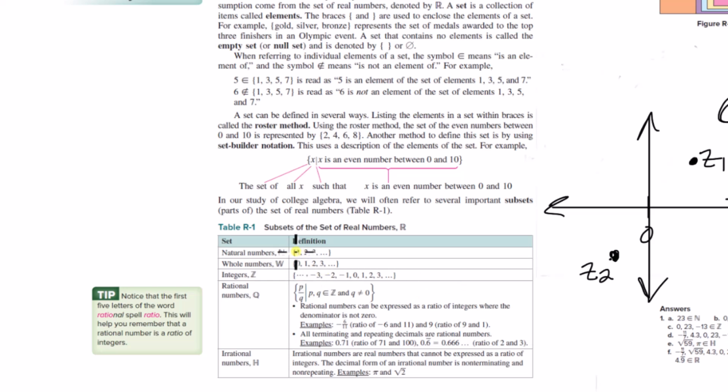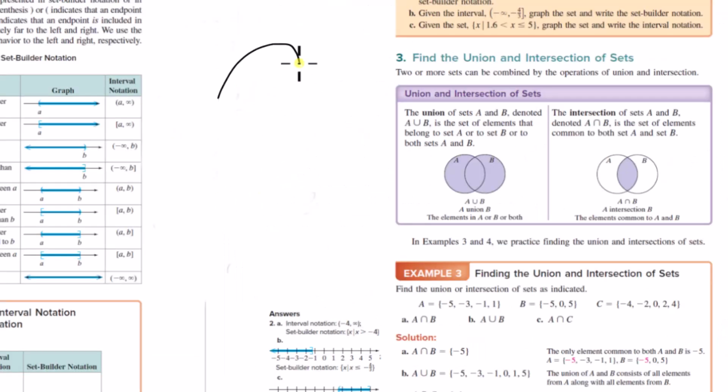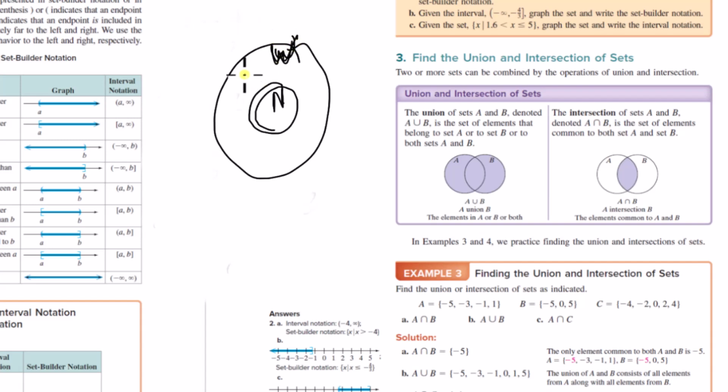This is actually interesting, because since the natural numbers are a subset of the whole numbers, the union of those two sets would just be the set of whole numbers, right? Why is that? Because the natural numbers are a subset of the whole numbers. The only difference is the number 0 is a part of the whole numbers, but not a part of the natural numbers.